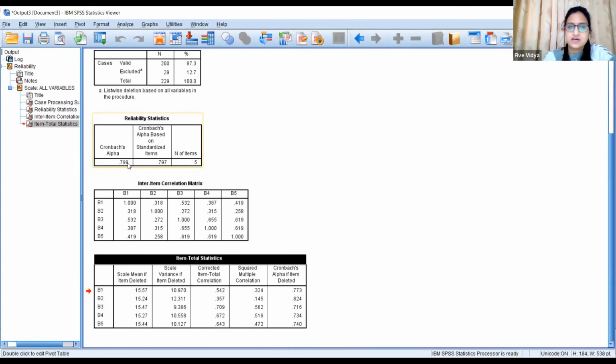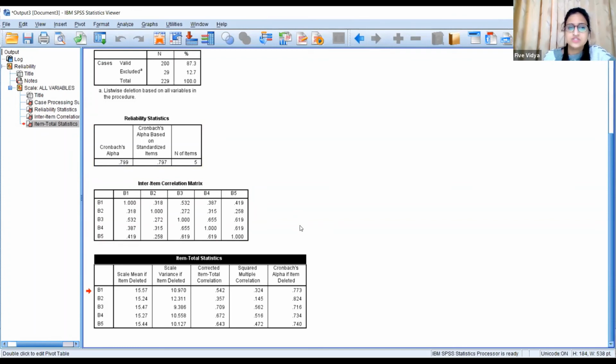If in case you find the value is not acceptable or below 0.5, you need to change your questionnaire or you need to change your data. Two things are possible. If we go by the rules, obviously it says that if the questionnaire is not reliable, you need to change the questionnaire. But in an actual scenario, when people have already spent a lot of time on getting that data, it's actually not possible to change the questionnaire. So the trick says that you can alter your responses a little bit so that you can get the desired value.